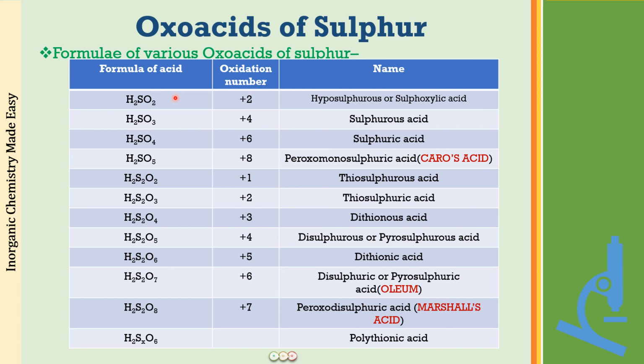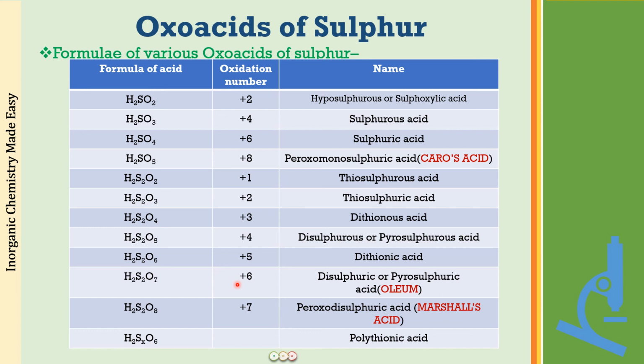Alright, now one thing again of the oxidation number I want to repeat with you people. You will see that H2SO4, which is the parent -ic acid, will be having sulfur in the highest oxidation state, that is +6. Along with that, disulfuric acid or pyrosulfuric acid will be present in the highest oxidation state.